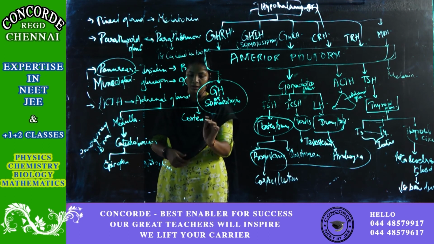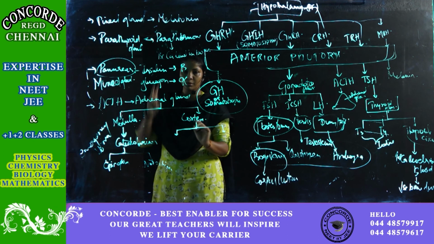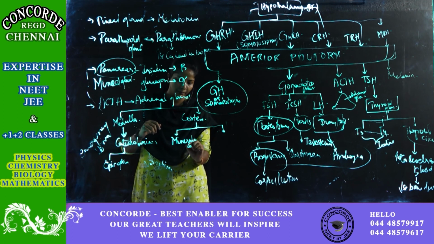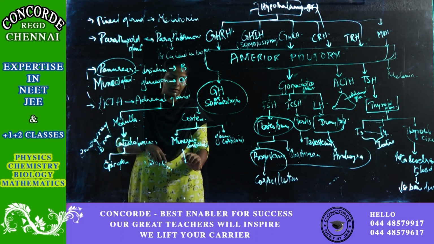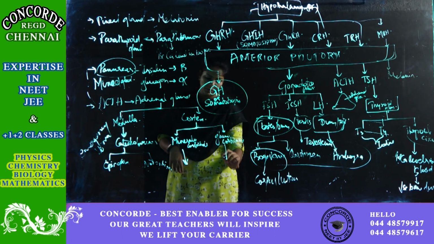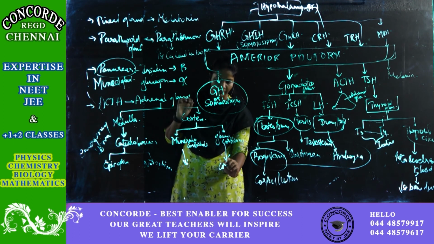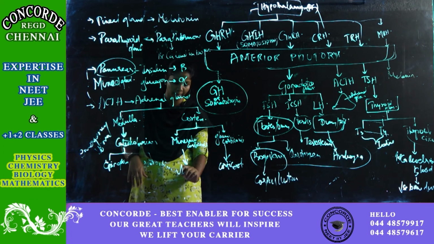Okay. Now coming to your adrenal cortex. Your adrenal cortex will produce two types of hormones: mineralocorticoids and glucocorticoids. The glucocorticoid which is produced is nothing but your cortisol. And the mineralocorticoid which is produced is nothing but your aldosterone.